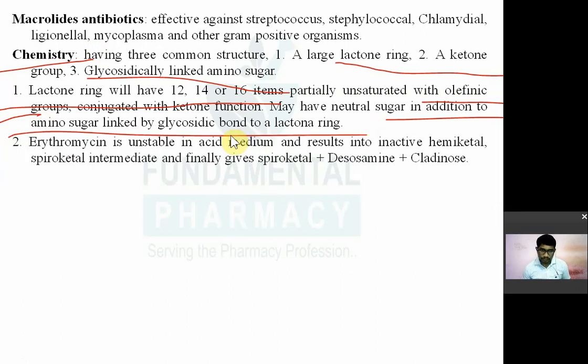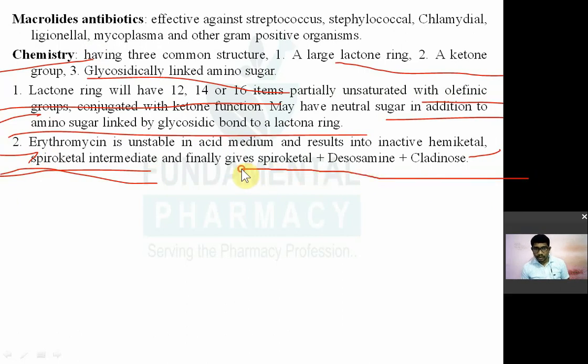Erythromycin is unstable in the acid medium and forms an inactive agent, that is hemiketal, spiroketal. तो जब erythromycin को एसिडिक एनवायरनमेंट में डालेंगे, that is unstable and gives spiroketal, hemiketal intermediates. And finally अगर उसमें और भी एसिड डाला तो that will give you this spiroketal plus desosamine plus cladinose.